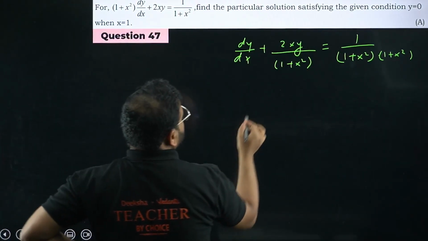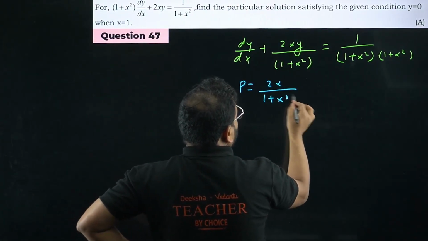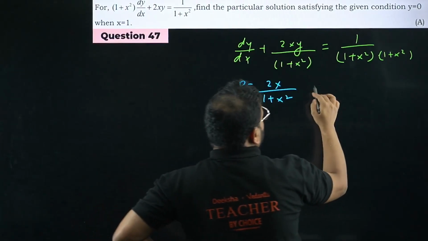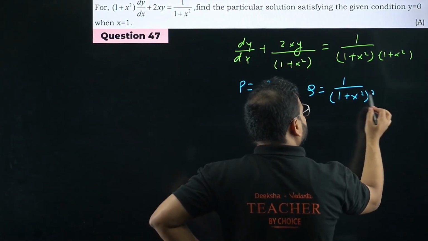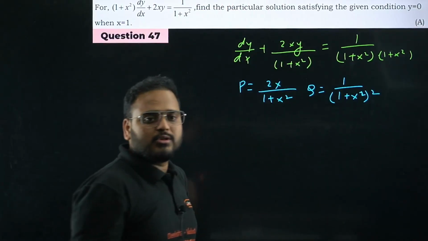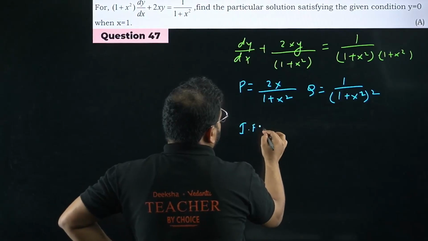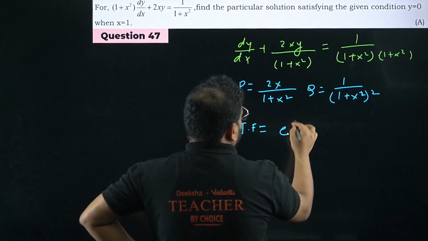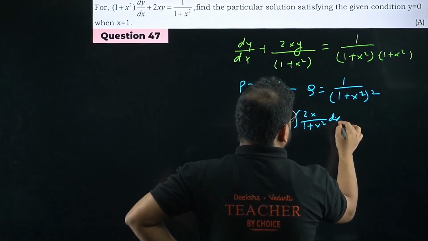So my answer will come as, my p value is nothing but 2x upon 1 plus x square. And my q value is nothing but 1 upon (1 plus x square) the whole square. Okay, what else now, sir? Integrate this to find the integrating factor. It'll turn out to be, please check, e power integral of 2x upon 1 plus x square dx.